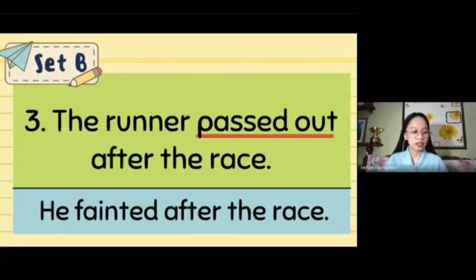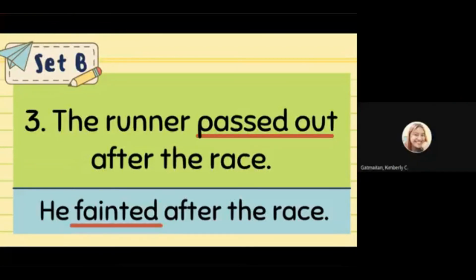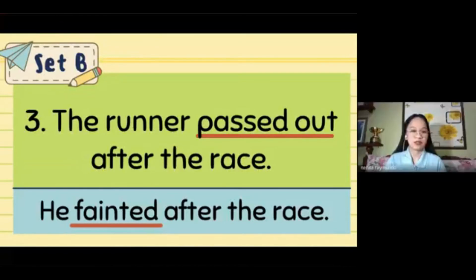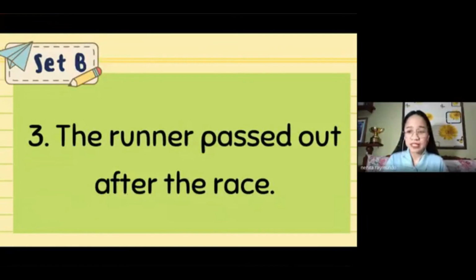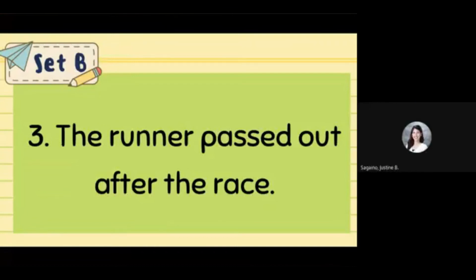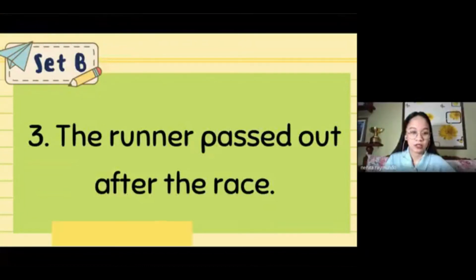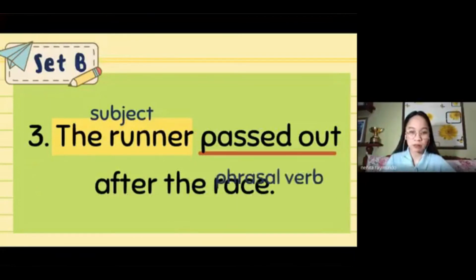All right, is that clear, girls? Yes, ma'am. Okay, so the runner fainted after the race. Now, in this sentence, what do you think is the subject? Who passed out after the race? Ja, would you like to try? The runner, ma'am. The runner. Okay, that's correct. The runner is the subject in this sentence. He passed out. And earlier we mentioned that the phrasal verb is passed out.